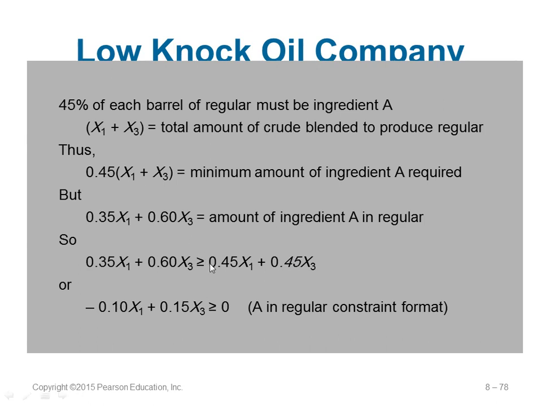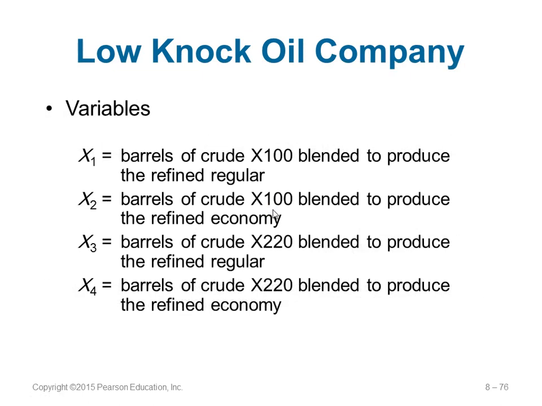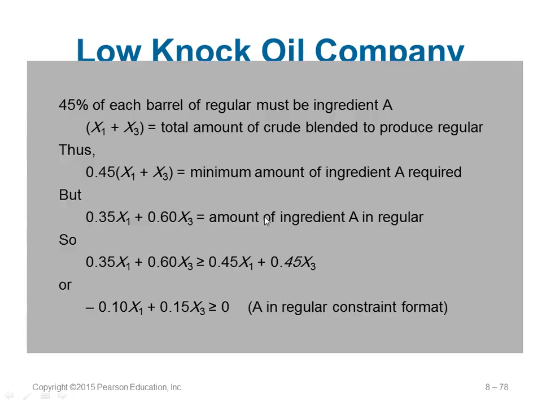So it is greater than or equal to. The smaller side is this side. So again I repeat, 45% of the barrel of regular must be ingredient A. You want to put regular first, which is X1 and X3. This is the total regular you produce. 45% of the regular is 0.45 times X1 plus X3, and it must be ingredient A.